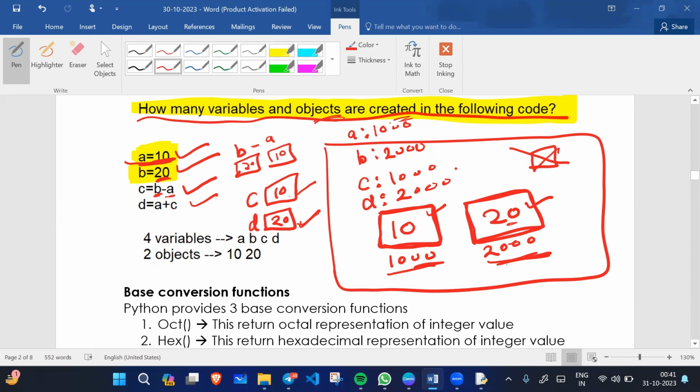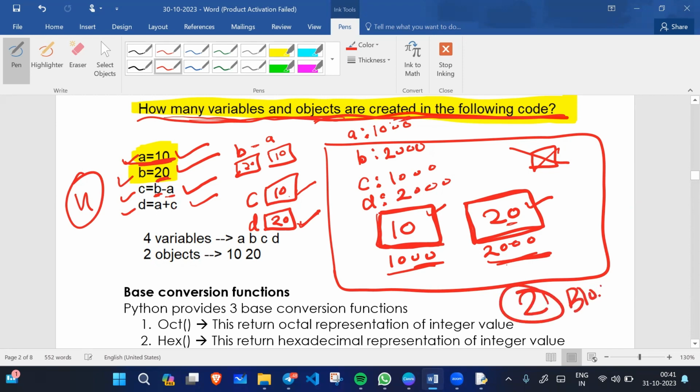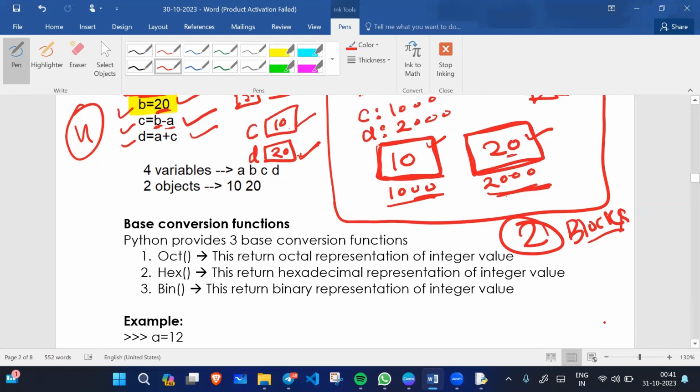All right, I hope you got the answer. So how many variables and objects are created in the following code? Variables are 1, 2, 3, 4. 4 variables are created. How many memory blocks are created? Two memory blocks are created. So now you got the answer.